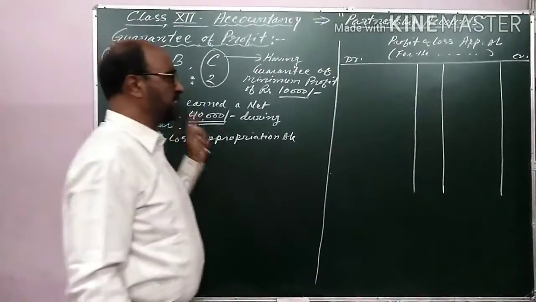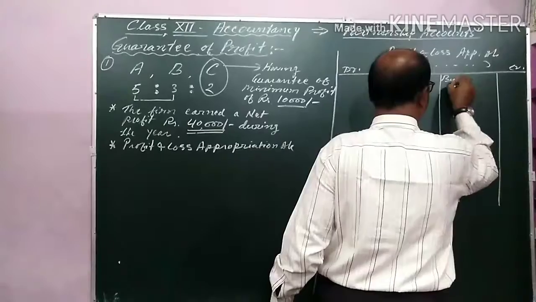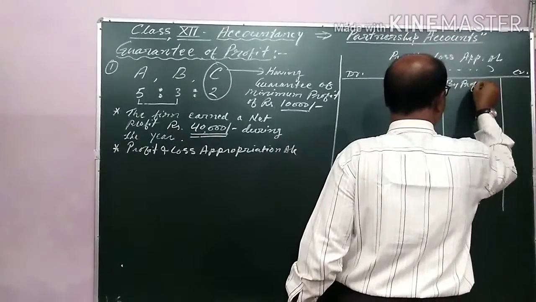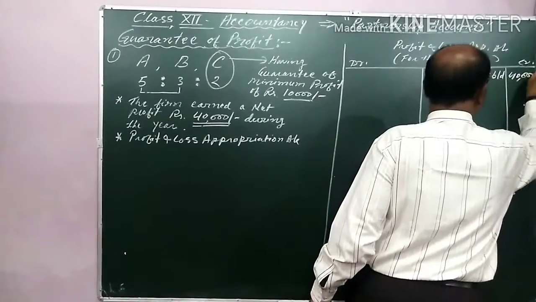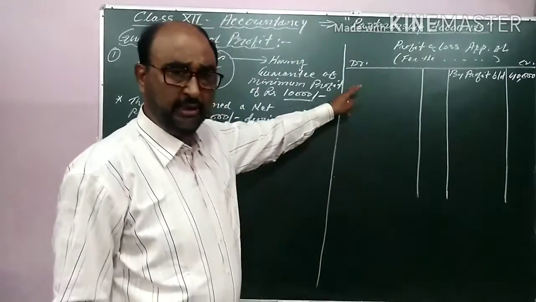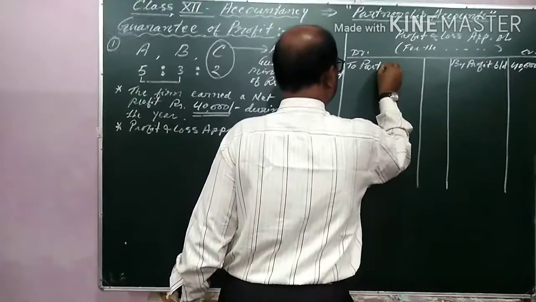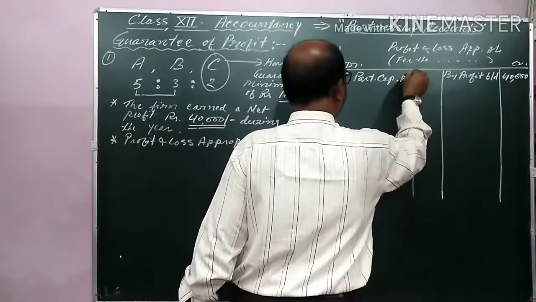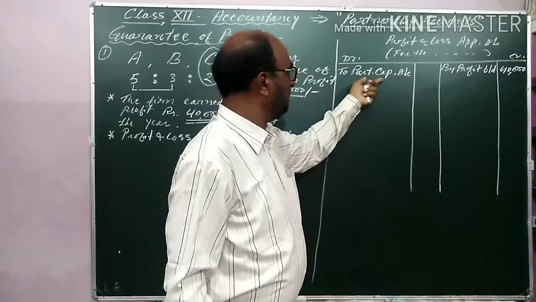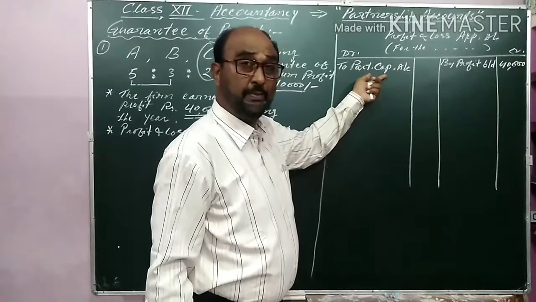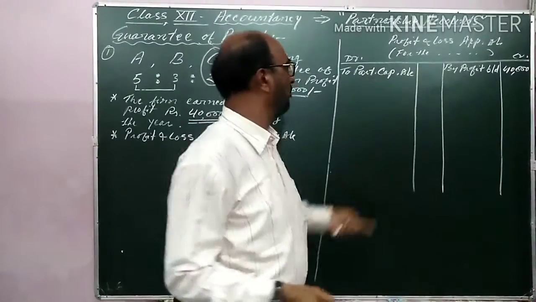So first of all, this 40,000 will be transferred to the credit of the profit and loss appropriation account by profit brought down. This is 40,000. And now I am distributing this profit to the partners capital account. As I have taught in the previous video, it can be transferred to the partners capital account as well as to the partners current account. That depends upon the method of keeping capital account.